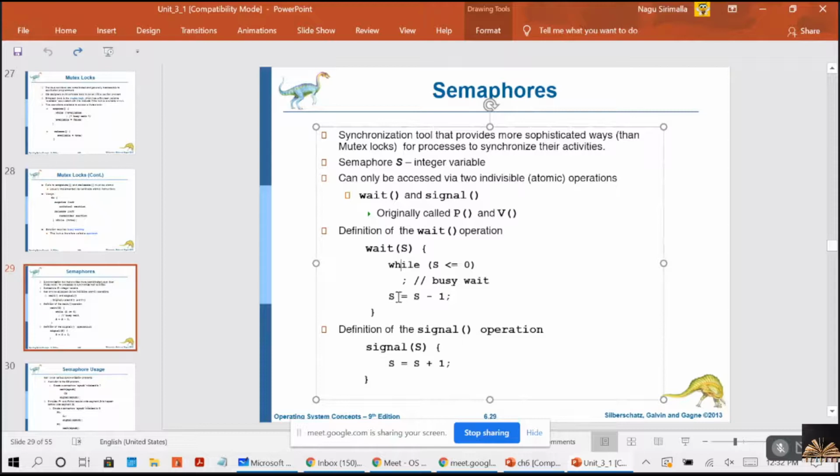So here P1 made S equal to 0. Now it is making S equal to S plus 1, so now it is 1. Because P1 released the printer, now the printer is ready to be used by other processes. Now when P2 executes this loop again, S is equal to 1, so this condition will fail and the process can be allowed to use the printer, but it has to make S equal to S minus 1.